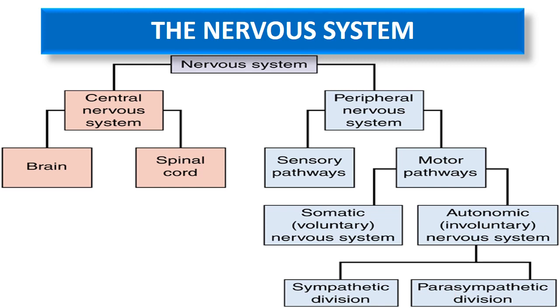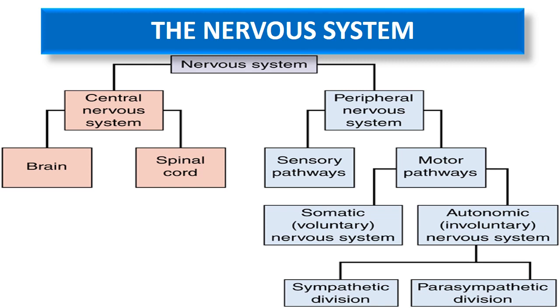These sensory pathways take the sensations towards the central nervous system, means towards the brain and spinal cord. This brain and spinal cord then do the integration, and then the desired response is carried via these motor pathways, which are divided into somatic and autonomic. This somatic is the voluntary nervous system. It's under voluntary control and it supplies to the voluntary muscles, that is the skeletal muscles. And the motor pathways which are going towards the cardiac muscle, the smooth muscles and the glands are involuntary in action, and this is known as autonomic nervous system.